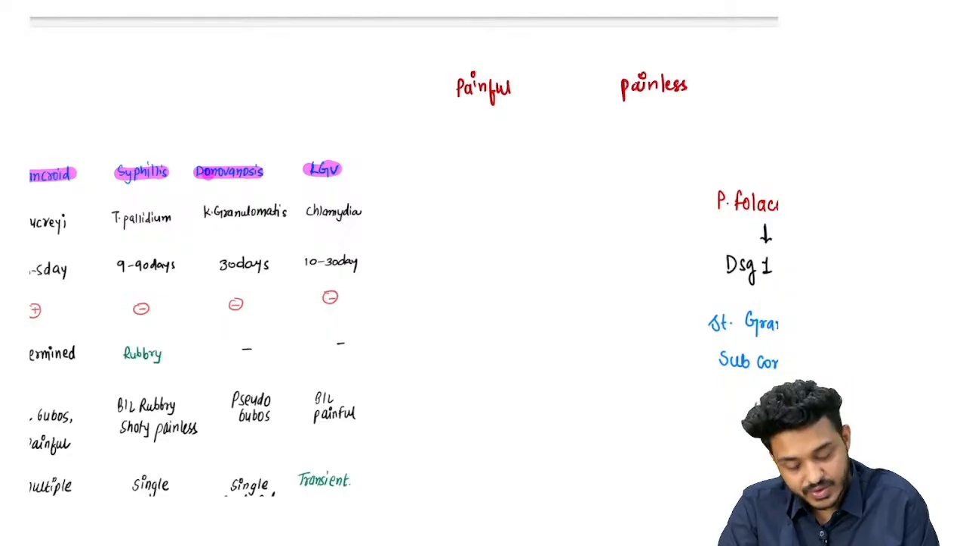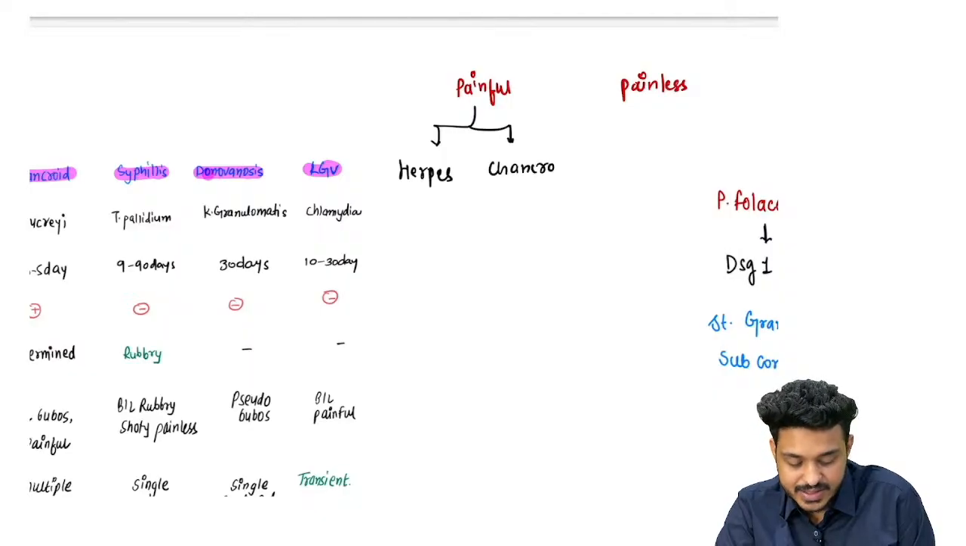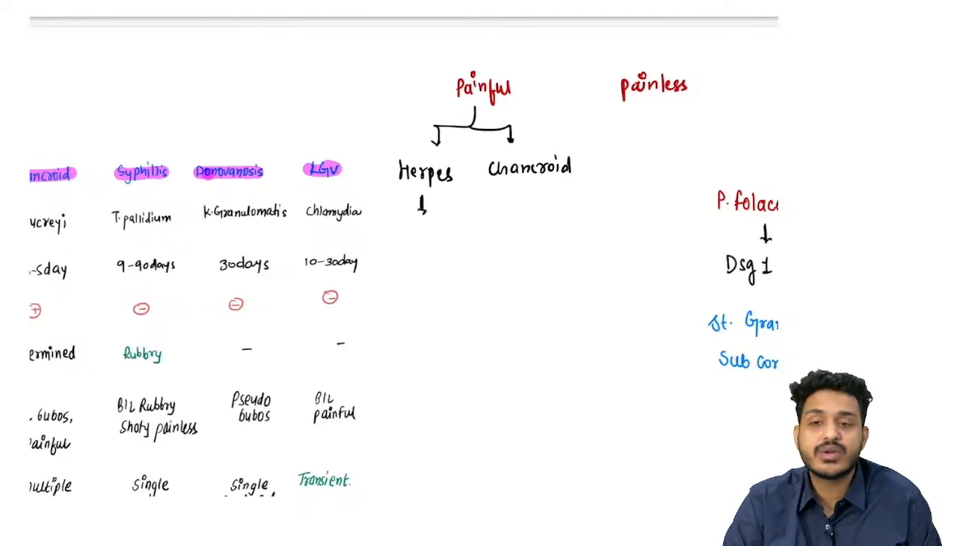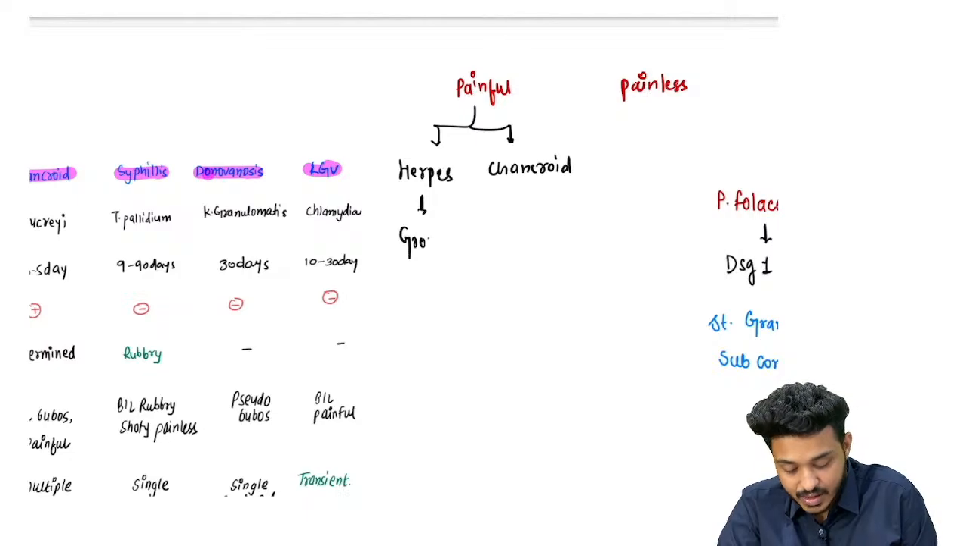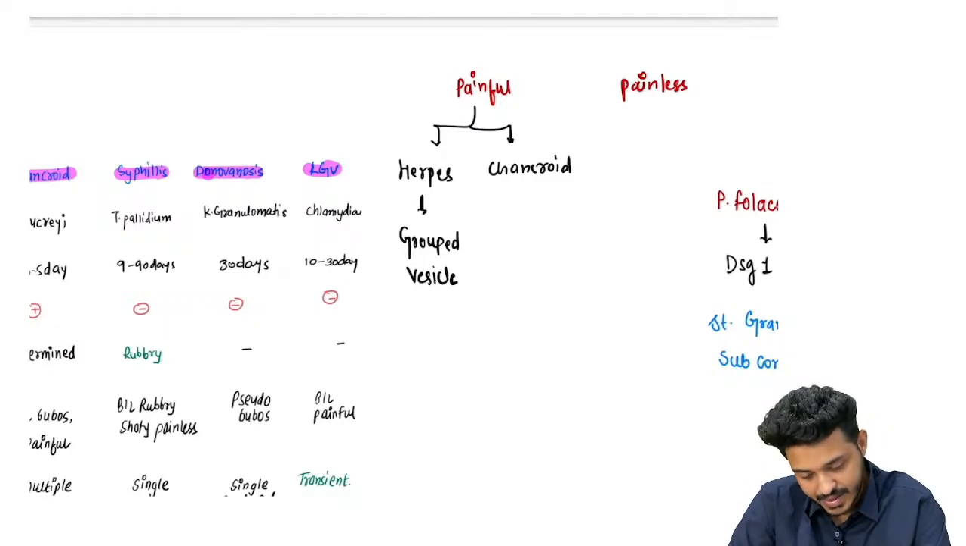If the ulcer is going to be painful, there are going to be two situations. One is herpes, another one is chancroid. These are the two ulcers which are going to be painful, right? Herpes you can see and identify. I told you the meaning of herpes is grouped vesicle. So whenever you find multiple grouped vesicles, your answer will be, sir, it is a case of herpes.